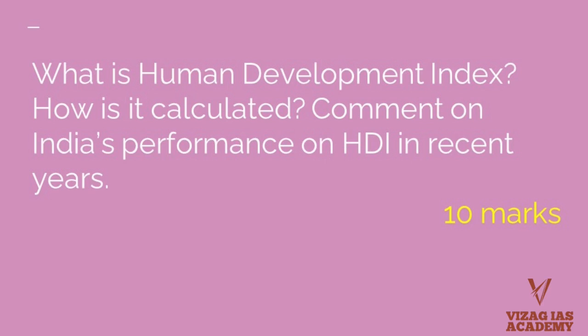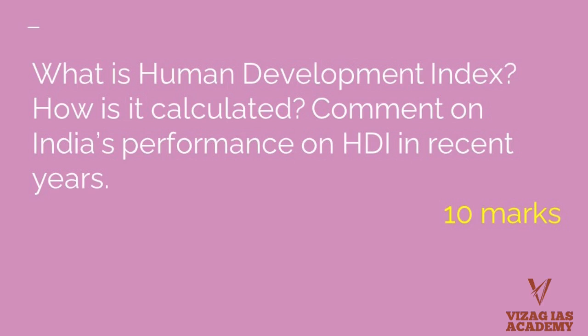It is a kind of an indicator, or an index. It captures three dimensions of human development. Human development can have many dimensions, like we talked about inequalities, and we know there can be gender disparities and other things. But this specific metric, the Human Development Index, captures the position of a country in three dimensions. One dimension is health, the other is education, and the third one is standard of living.